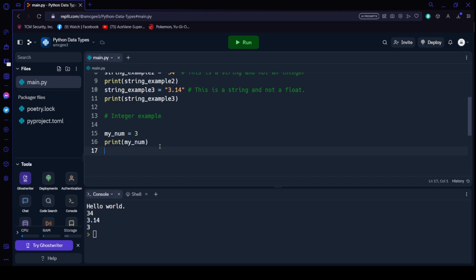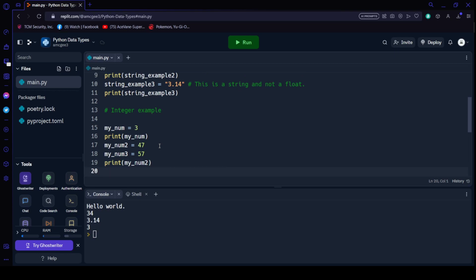That being said, let's do a couple more examples of integers and then we'll move on to floats. And let's do one more. And let's just do one for my number.